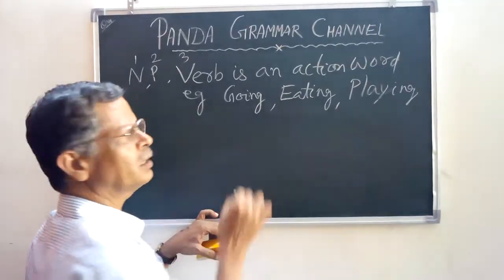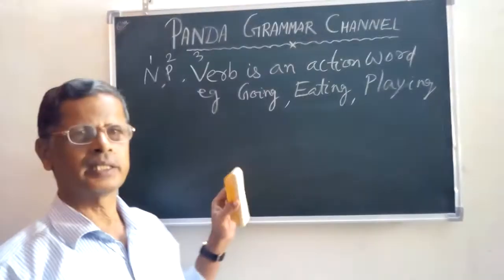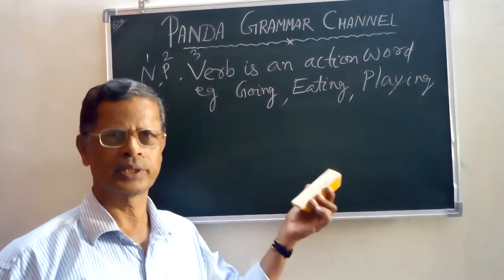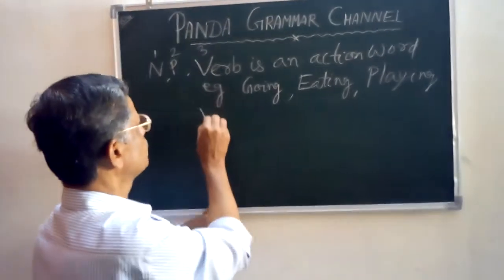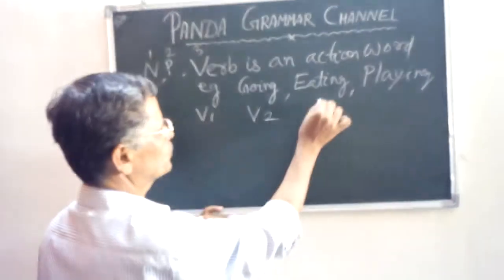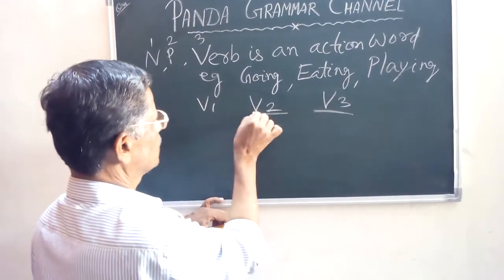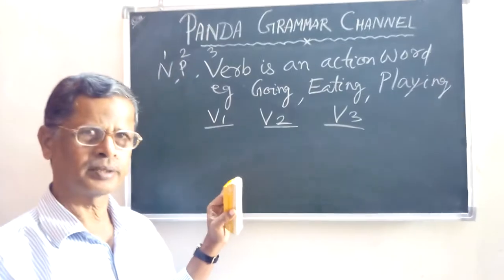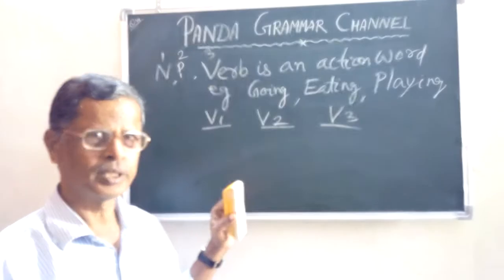So these are all verbs, and these verbs have 3 forms: V1, V2, V3. All these main verbs have 3 forms: verb 1, verb 2, verb 3.